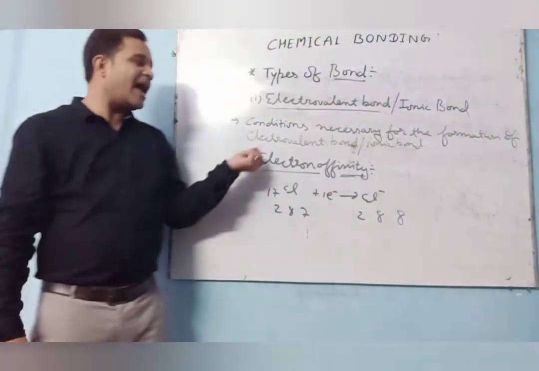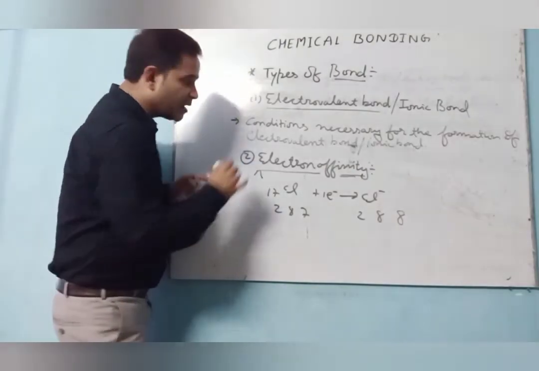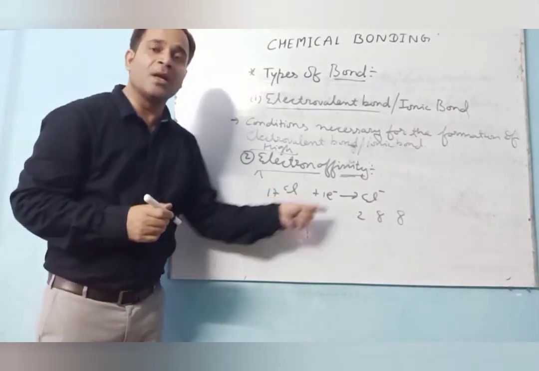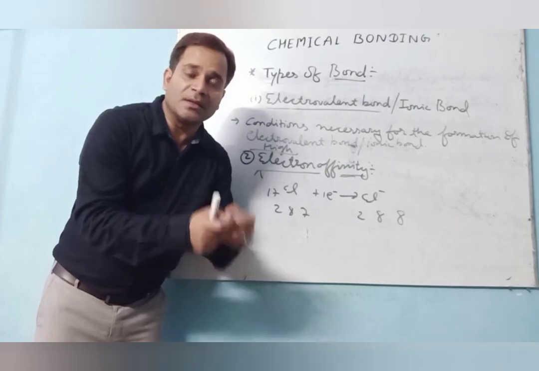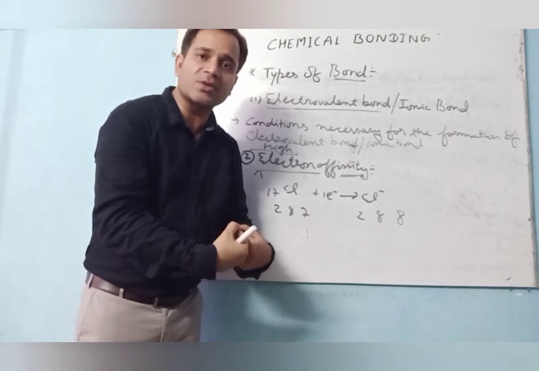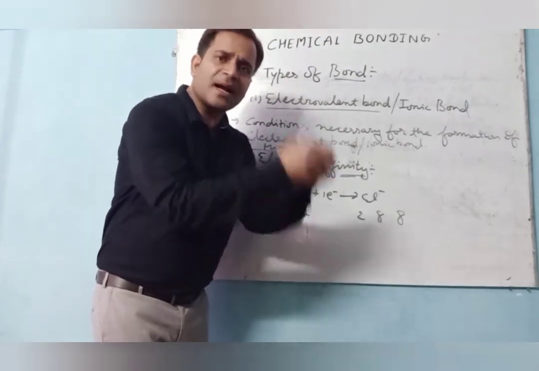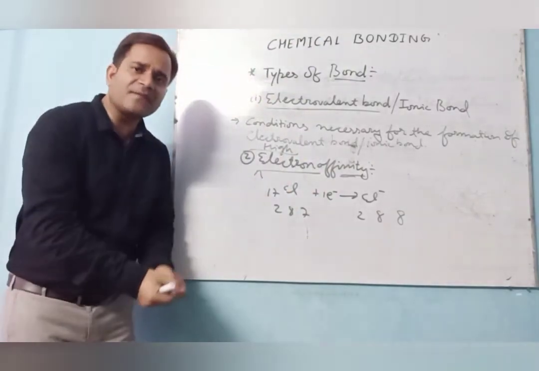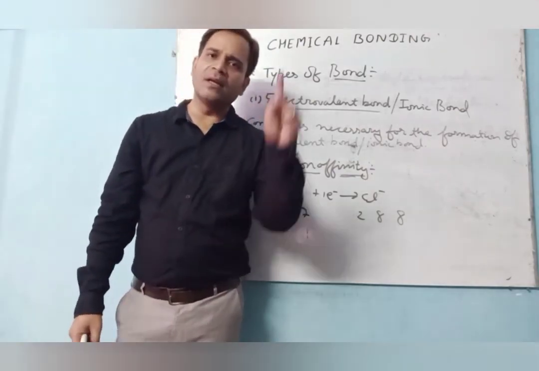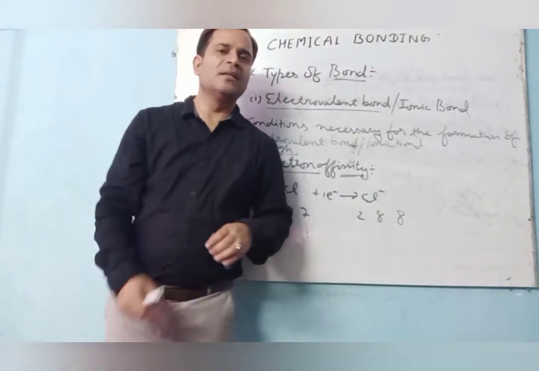So electron affinity is what? Low electron affinity should not be there, high electron affinity should be there. Always keep in mind the condition: high electron affinity. Affinity means the tendency to combine with an electron to fulfill the inert gas electronic configuration. That must be high. So whenever high electron affinity and low ionization energy are there, it always forms what type of bond? Ionic bond, or you say the electrovalent bond. This one is the second condition.